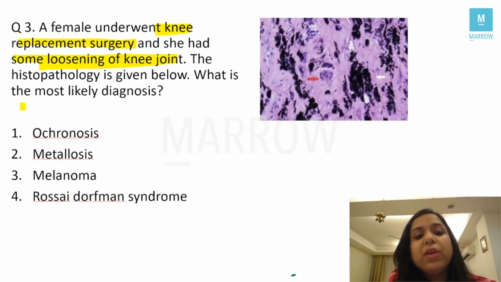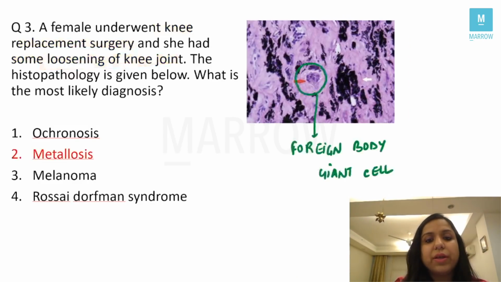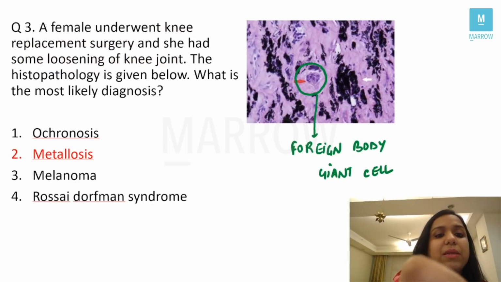Because if the female has undergone knee replacement surgery, then she would not have developed ochronosis, right? Ochronosis is a metabolic disorder that occurs in alkaptonuria. If a patient has alkaptonuria, you won't be given a history of knee replacement surgery in the question, correct? Here the important thing is knee replacement surgery. Then melanoma: there is no history suggestive of melanoma in this question. And Rosai-Dorfman is a totally different category of disorder which usually affects the lymph nodes, so that is also not here. So the best answer here is metallosis. That's the best answer here.